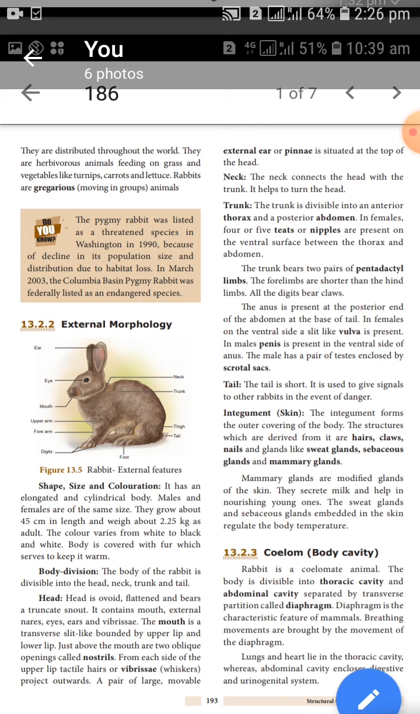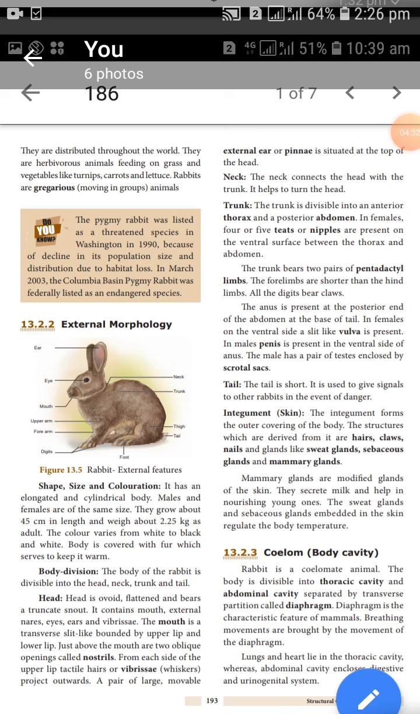The trunk has two pairs of limbs. The forelimb is shorter than the hind limb, because it helps the rabbit to jump and run fast. All the digits are provided with claws. It helps to